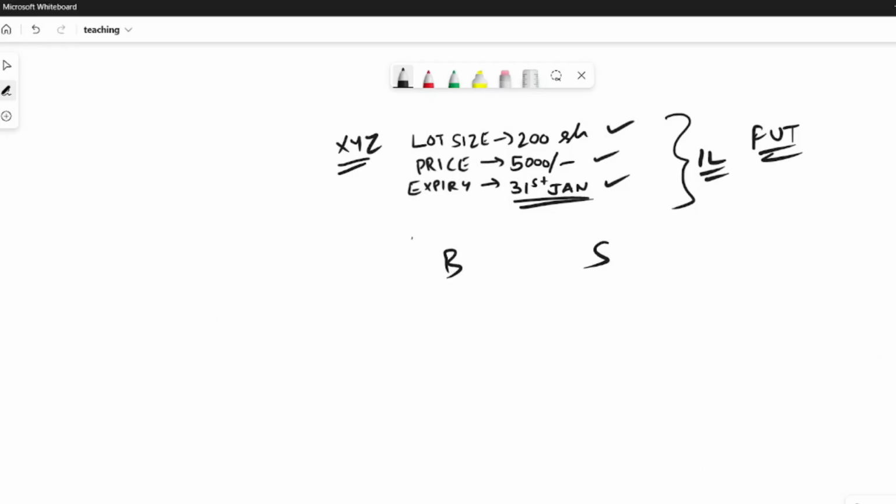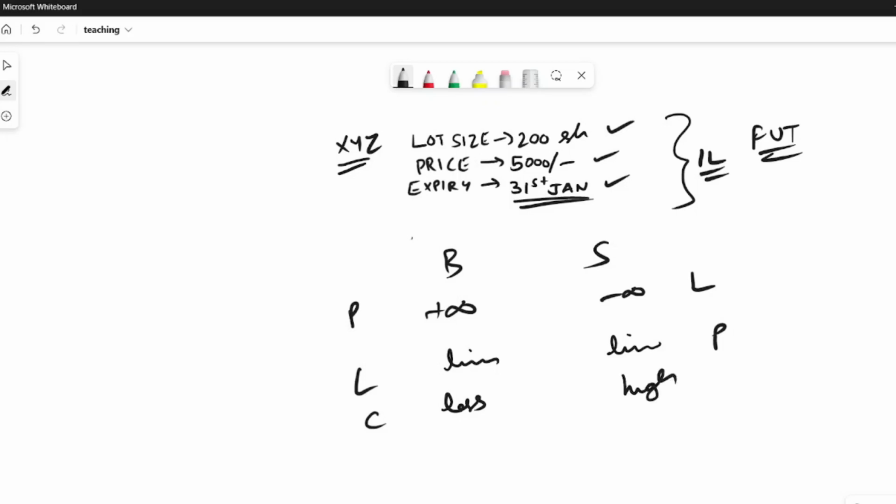For a buyer, profits are unlimited and loss is limited. For a seller, loss is unlimited, whereas profit is limited. Capital is less for a buyer and high for a seller.